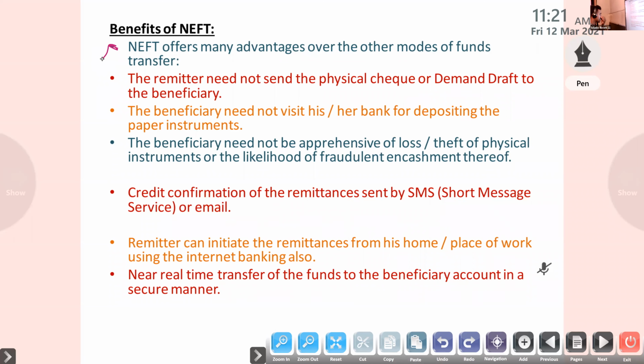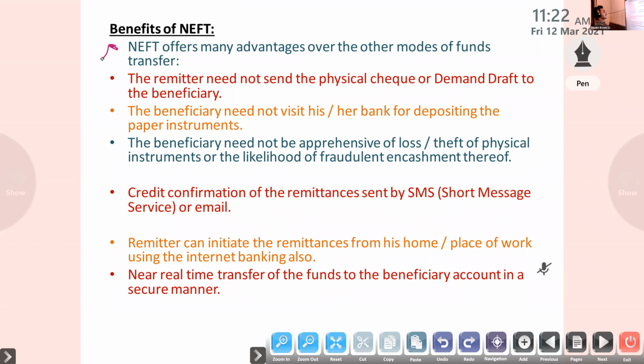So no need to visit it, because I have no need to give anything to Shubham Pal. So no need to go to the bank for getting the amount. I am not sending any physical instrument. So through the bank, through NEFT, through online, I am transferring from my account to Shubham Pal.